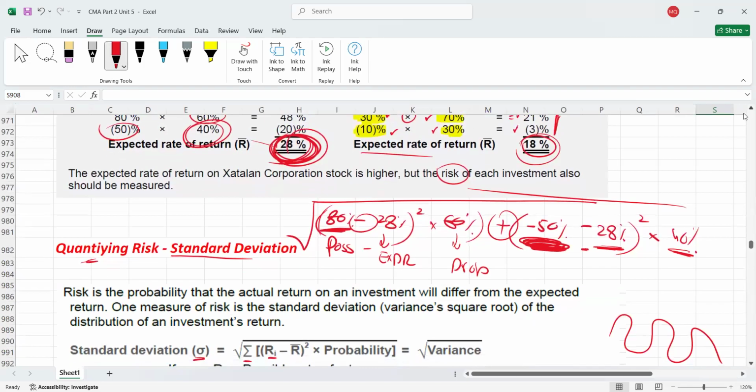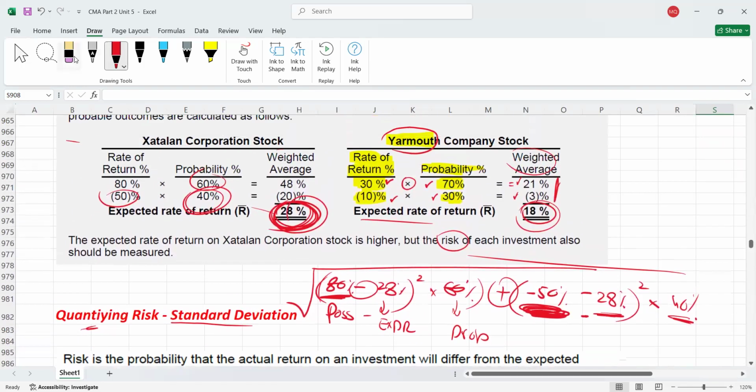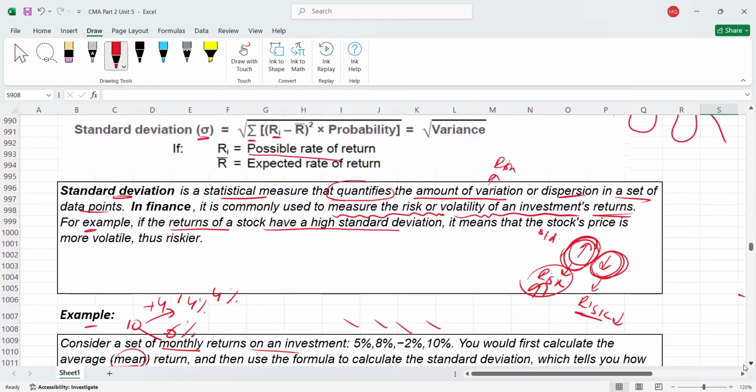So here we go. First I'm calculating the standard deviation for X Corporation. Don't forget the figures. We have a possible return of 80 and expected return of 28. Then possible return of 50 and expected return of 28. And these are their probabilities. So we'll use these figures here. It is shown here.